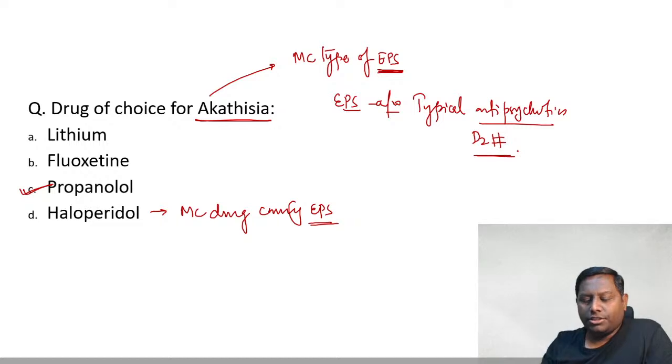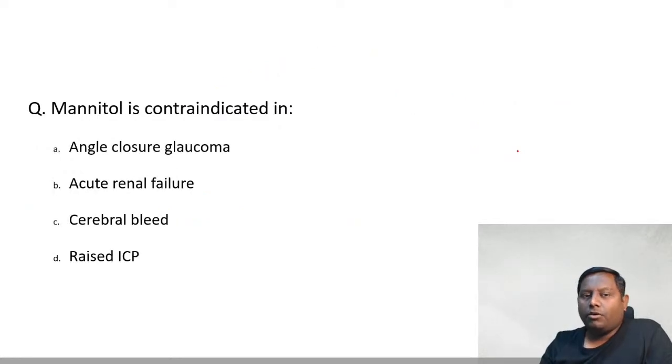When you see the question, try to think about the notes, whatever we have given you, try to think about that. Mannitol is contraindicated in which scenario, and why is it contraindicated? You should know the reason also. Is it contraindicated in angle closure glaucoma, acute renal failure, cerebral bleed, raised intracranial pressure? Mannitol.